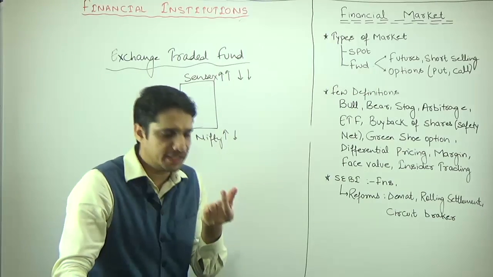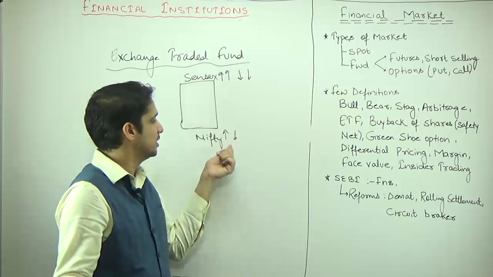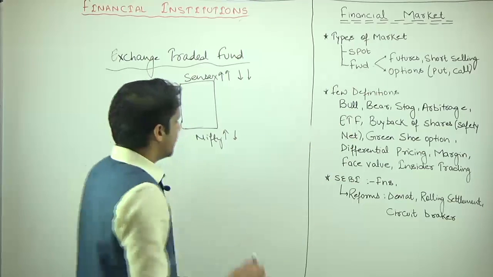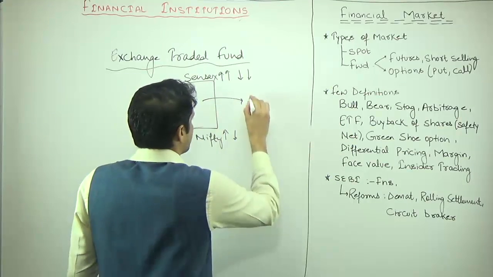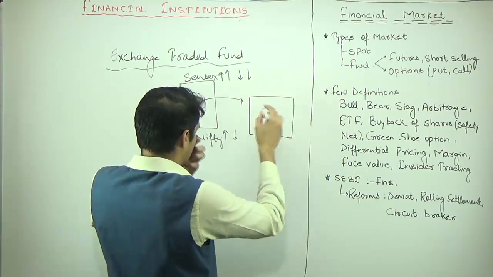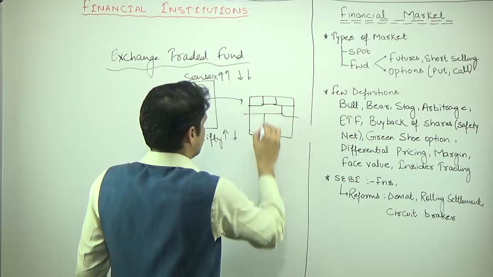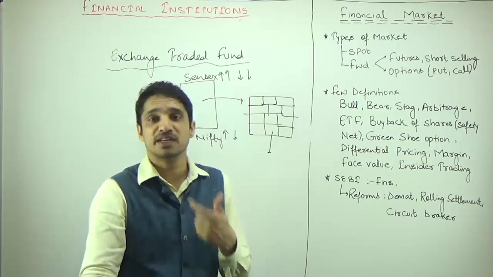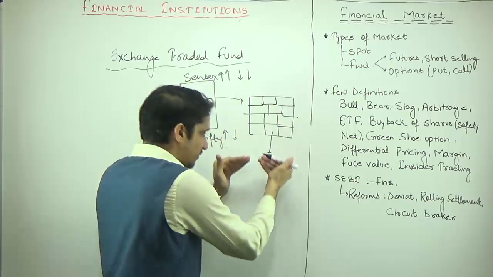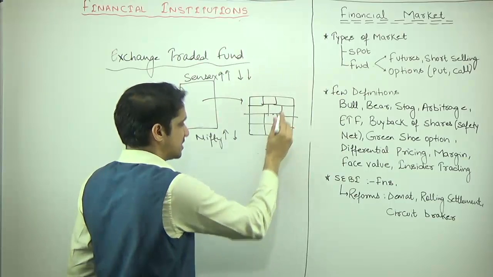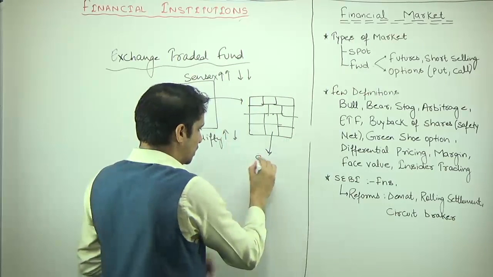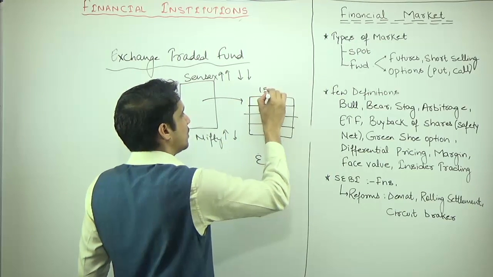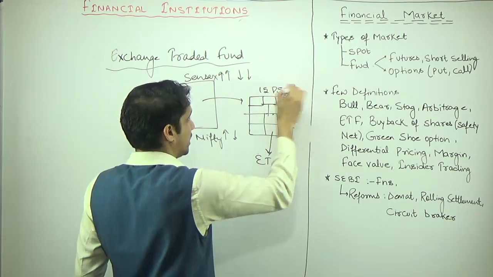So rather than speculating on individual share prices, you are speculating on the indices of these stock exchanges, and that is known as an exchange traded fund. A derived concept of this ETF is, what you can do is you can group together a few companies and now you can sell these companies, just like we discussed mortgage backed security. You are creating a derivative security on the basis of some assets. Similarly, you are creating a new type of ETF on the basis of these different companies. Just like last year the government came up with a new ETF.